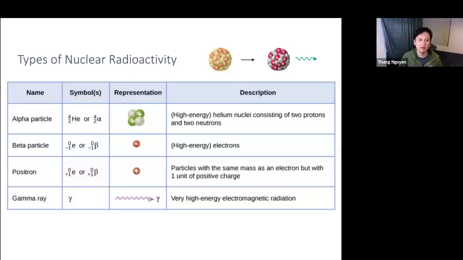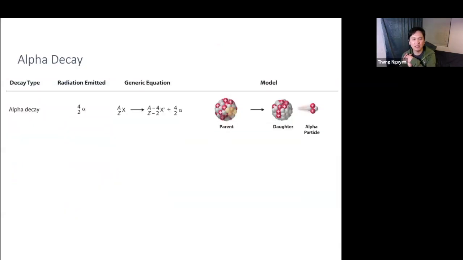And the last radioactivity I want to talk about is the gamma ray, and indeed gamma ray is what we've seen in the electromagnetic spectrum. So it is something that can be released in radioactivity, but it's not a particle. It is just pure energy. So we can symbolize that with just the Greek letter gamma. Okay, now let's talk about these in detail.